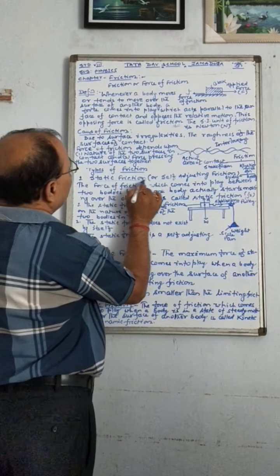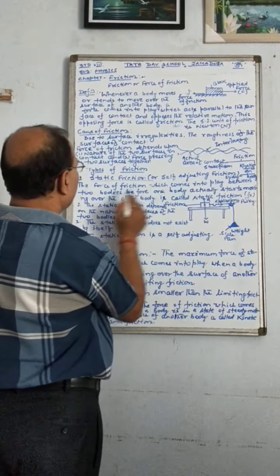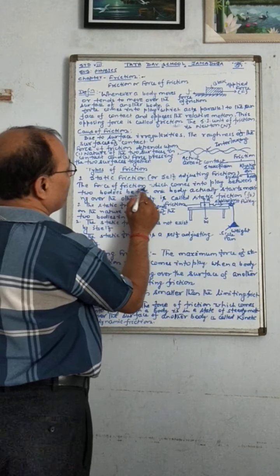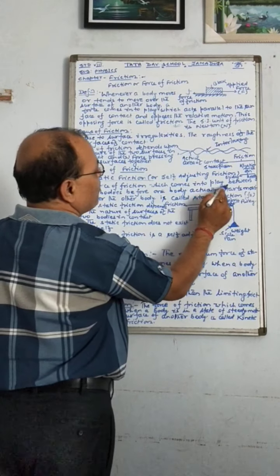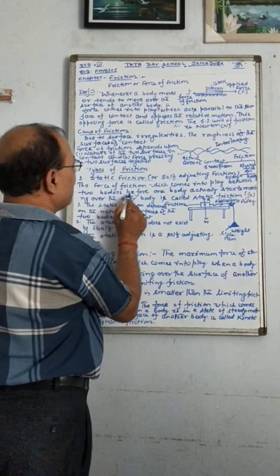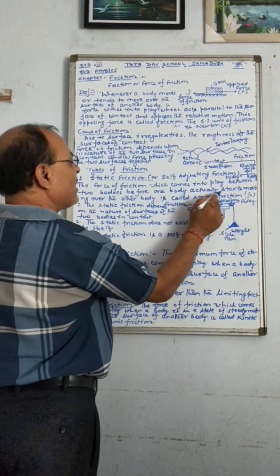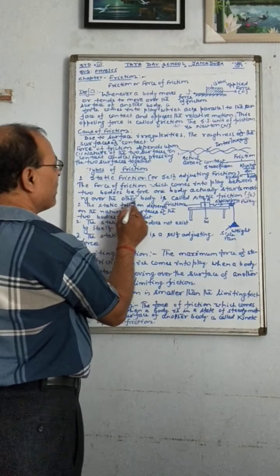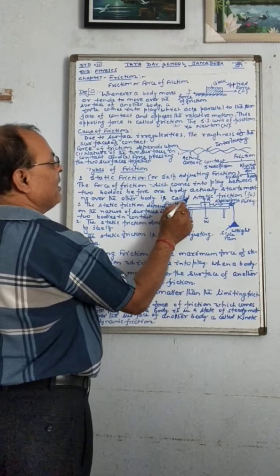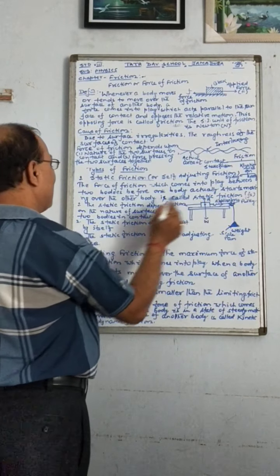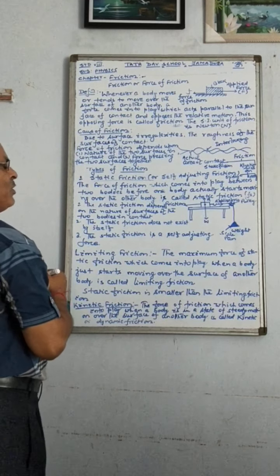The definition of static friction, or self-adjusting friction, is the force of friction which comes into play between the two bodies before one body actually starts moving over the surface of another body. That is called what now? Static friction. Students, you understand?